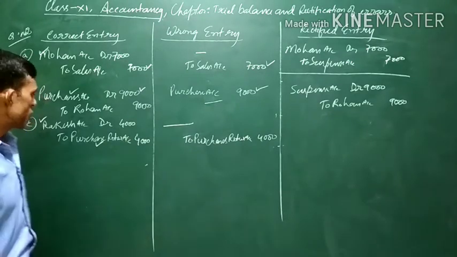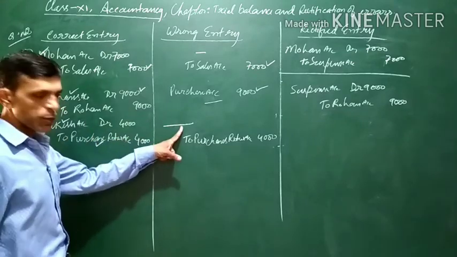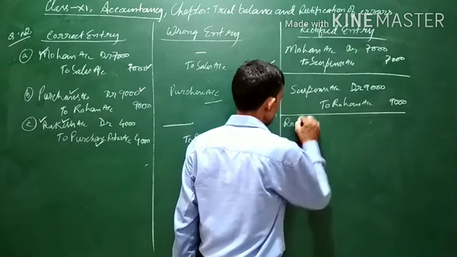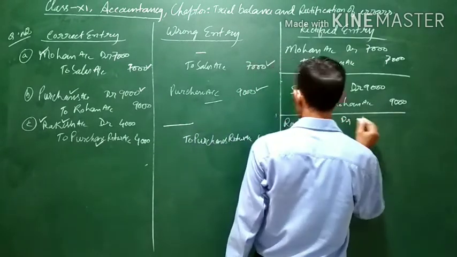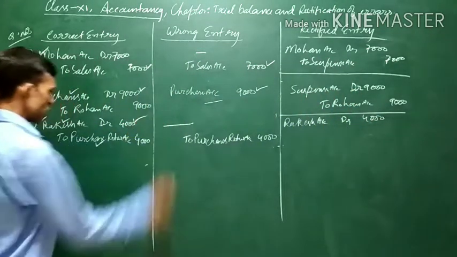So what is the wrong entry? Rakesh account should have been debited, but it has not been debited. So we will debit Rakesh account. Rakesh account debit 4,000. This entry we have done in Rakesh account.